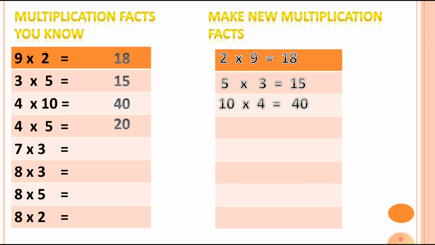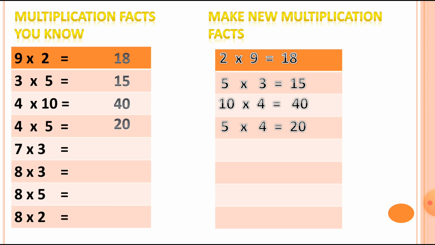4 5s are 20. So we can write down the new multiplication fact: 5 4s are 20.